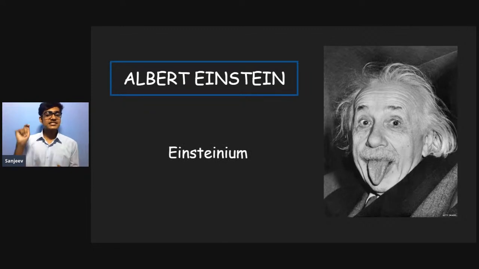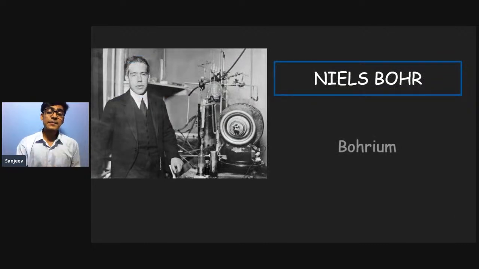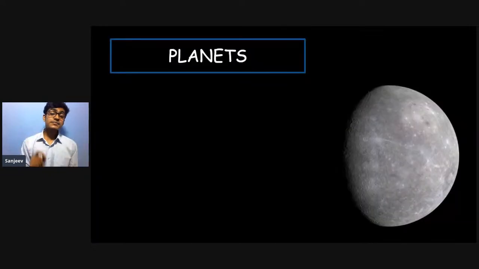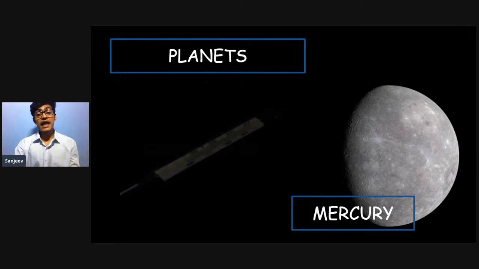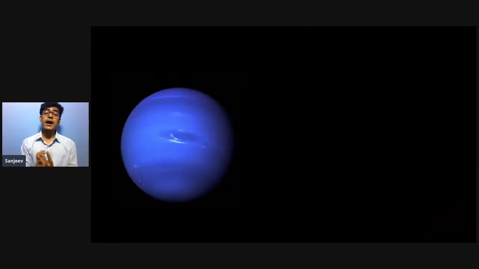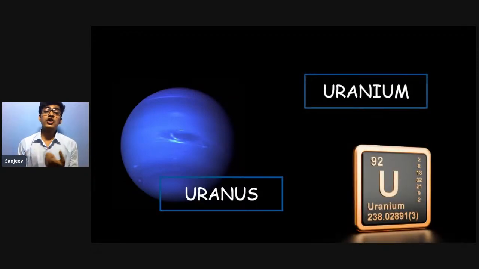Next is that elements or atoms were named after the scientists in honor of their name. So atoms are also named after Albert Einstein, the atom named as Einsteinium, and the next atom which is named after another scientist, Niels Bohr, the atom name is bohrium. Atoms were also named after the planets. One of the planets is Mercury. So an element is named after planet Mercury, and also one more element is named after a planet, that is uranium. Uranium is named after Uranus.